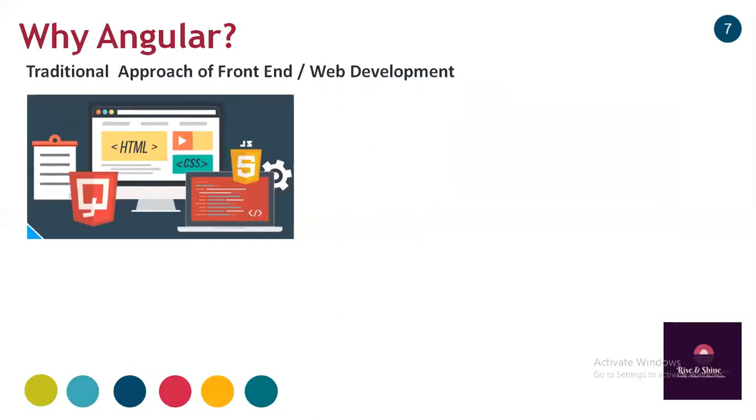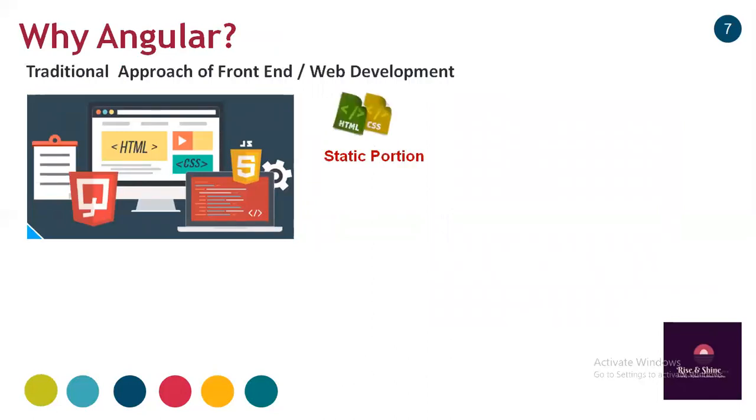All of you know the front end of any web application or website is developed using HTML, CSS, that is cascading style sheet, JavaScript, and some people use jQuery type of JavaScript libraries to include the dynamic portion in our web application or front end.